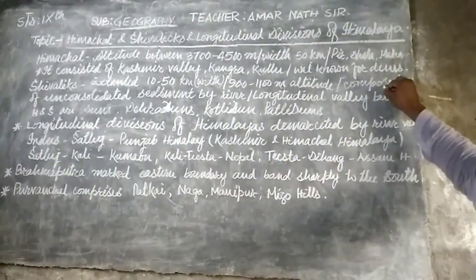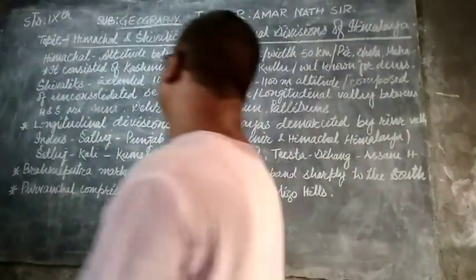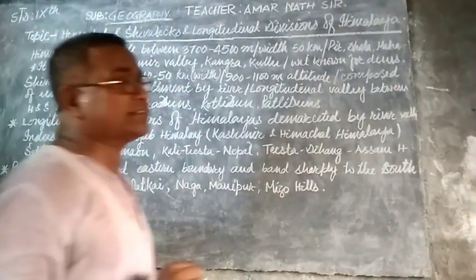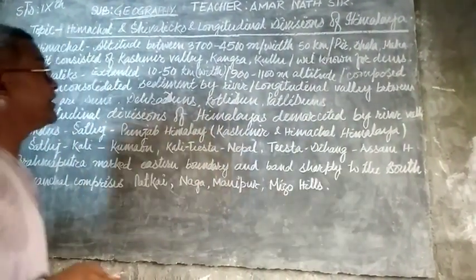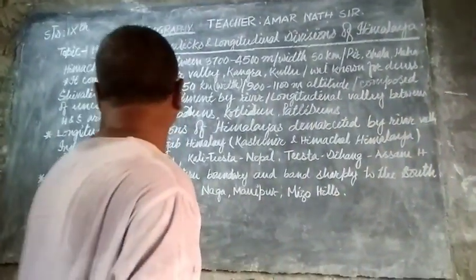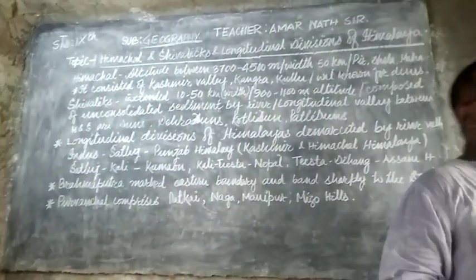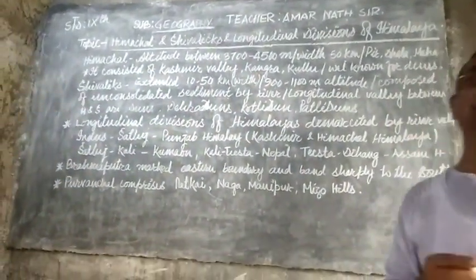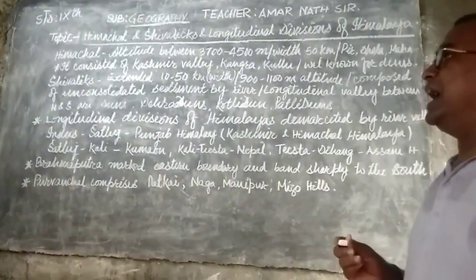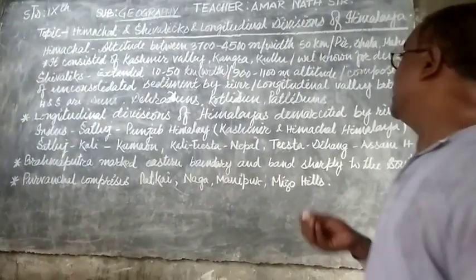The Shivalik ranges are composed of unconsolidated sediment. Unconsolidated sediments are those carried by rivers and deposited in the Shivalik range, and due to interior activities of the earth they were folded and took the shape of uplands.